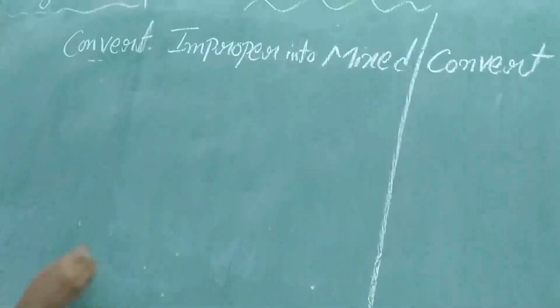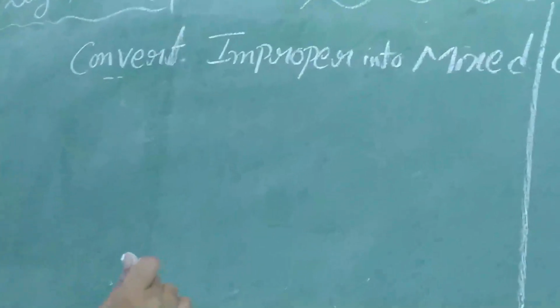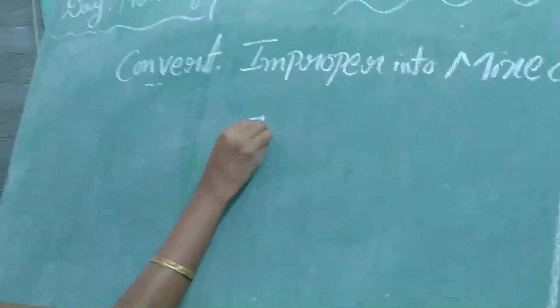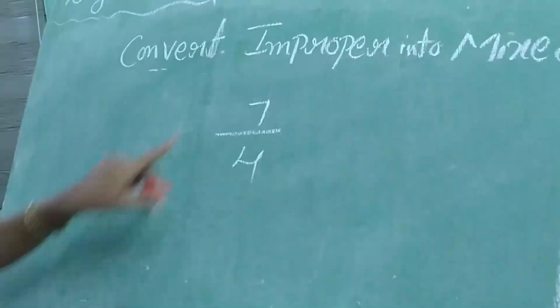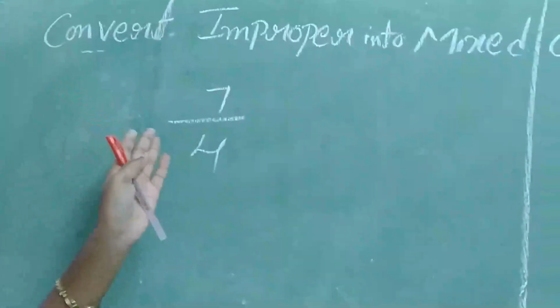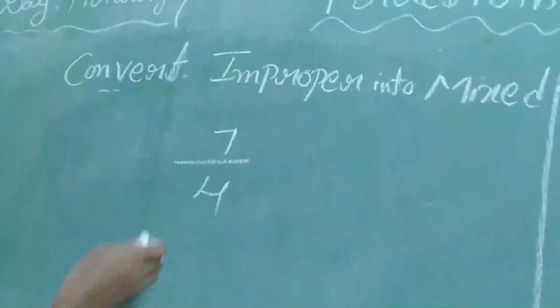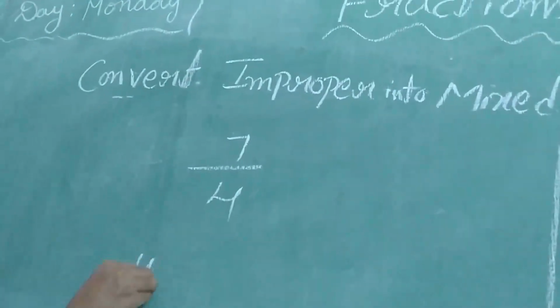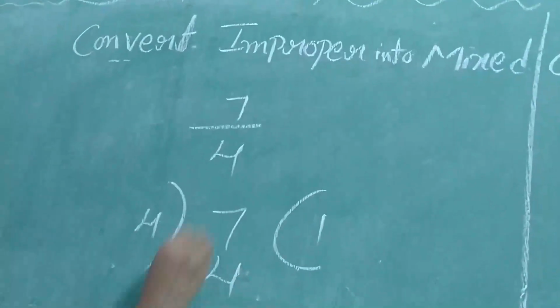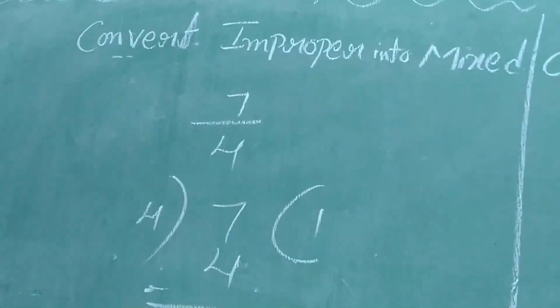Take the first improper fraction. Improper fraction means the numerator is greater than the denominator. 7 by 4. Is it an improper fraction or not? Yes. So how can we change improper to mixed? By using the division method. What is the divisor here? 4. What is the dividend? 7. So how many times? 1 time. What will we do? Subtraction. 7 minus 4, 3.